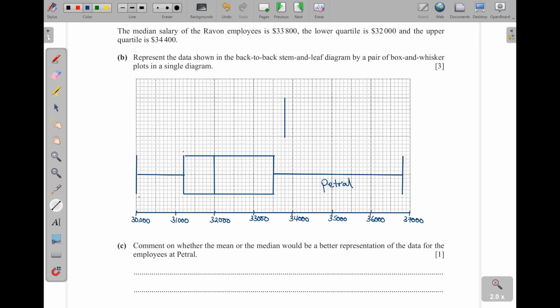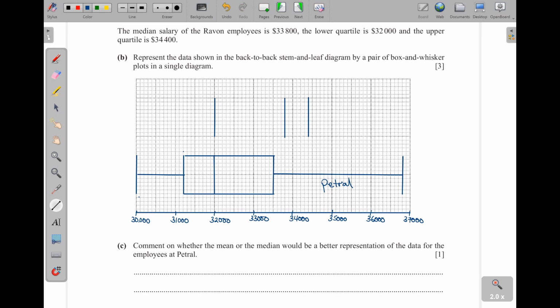Okay, then we shall have the lower quartile is 32,000. So the lower quartile is here. And then we are given the upper quartile is 34,400. 34, then 400. So I will skip 4 here.